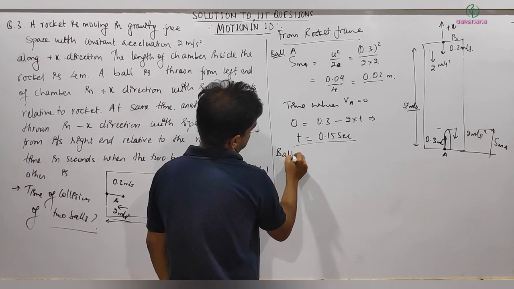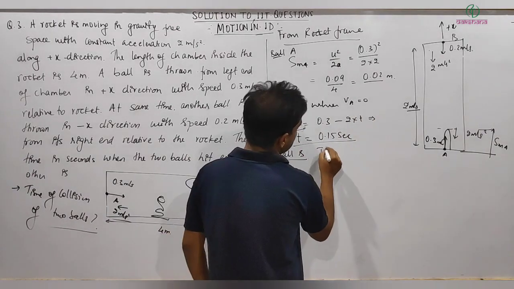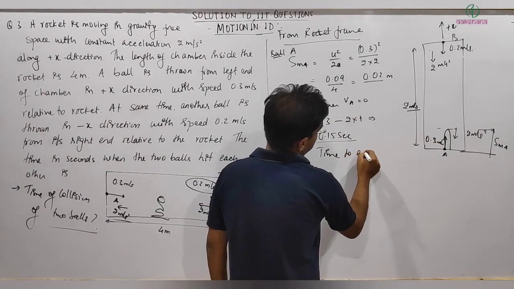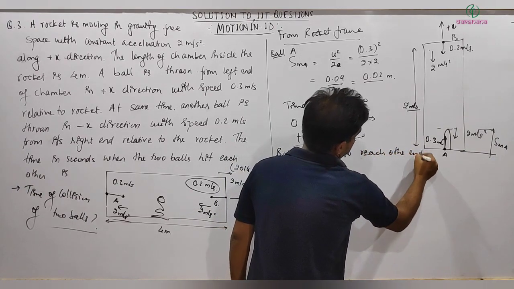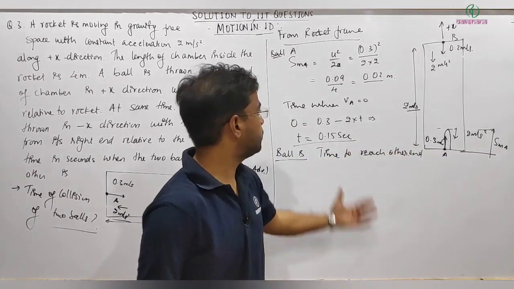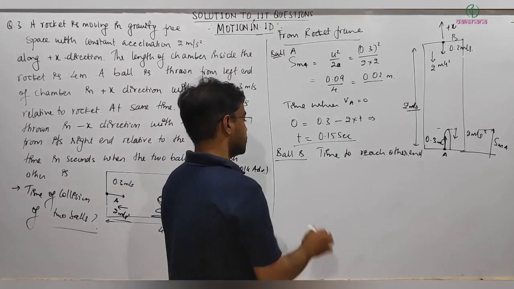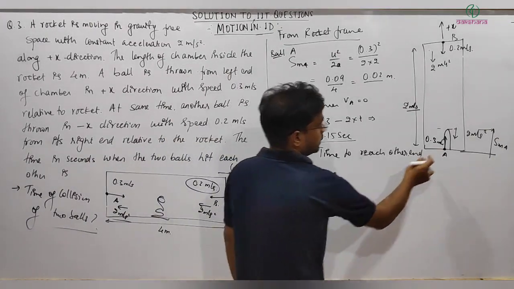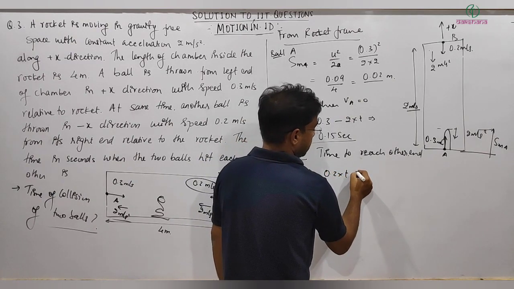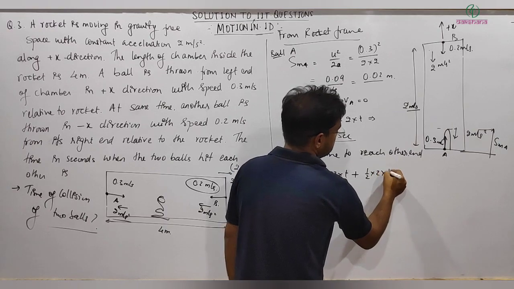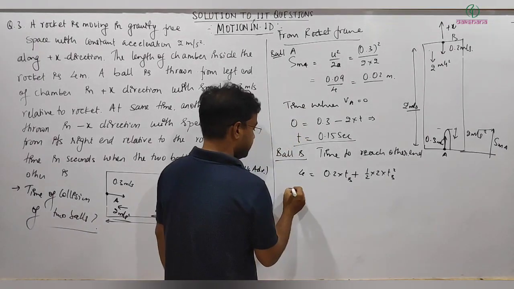Similarly for ball B, the time to reach the other end, because definitely it will reach the other end, so no point in calculating SMB, the maximum displacement by ball B. So I can get the final value here, displacement will be 4 equal to initial velocity 0.2 into T plus half A, which is 2, into T square, that's TB.